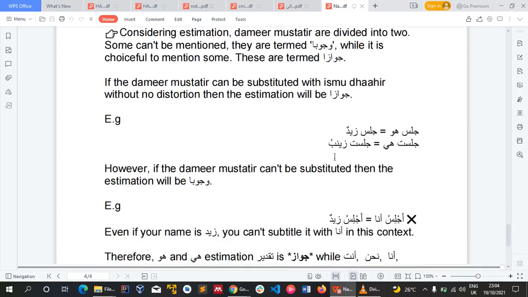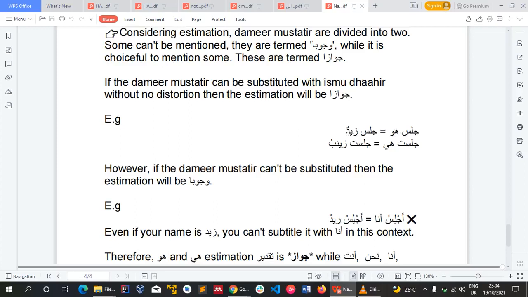So now let's see. If the domir mustatir can be substituted with ismun zohir, with no distortion, like you can replace that domir mustatir that is hidden with an ism, and the sentence will still be correct, so that takdir, that estimation, is called what? Jawazan, permissible, choiceful. I hope you get. So in this context, see now, jalasa, huwa. You can hide this. If you say jalasa, meaning he sat, you can hide it. But you can also show it. You can say jalasa huwa, it's still correct.